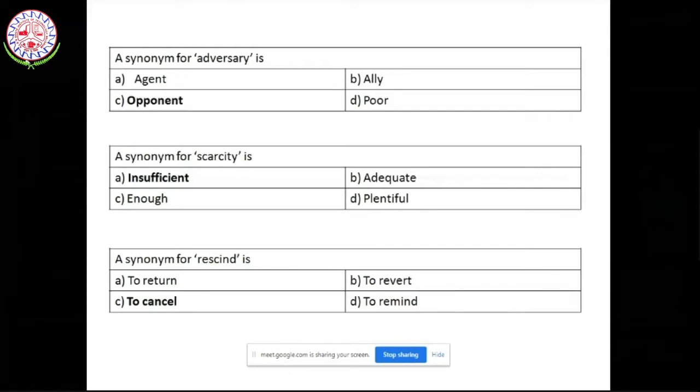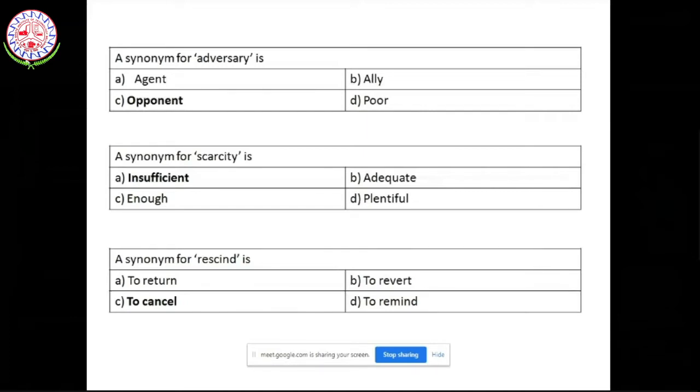If you look at the other options, it cannot be poor. Poor is not an adversary. Ally is also not an adversary, nor an agent. So by looking at the different meanings of the different words, you could easily guess that adversary basically means opponent. Then the next question is a synonym for scarcity.